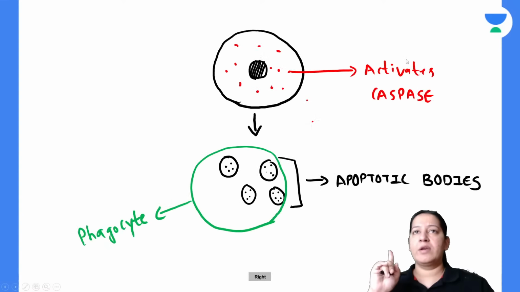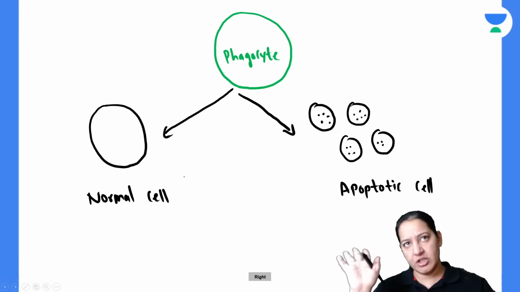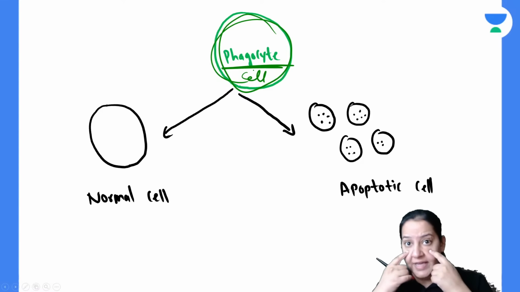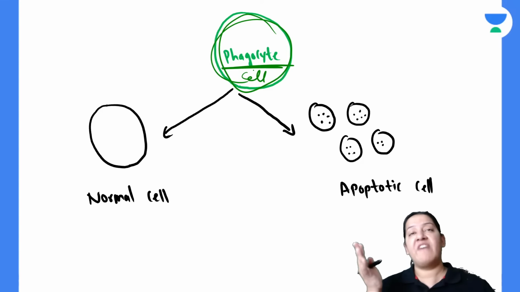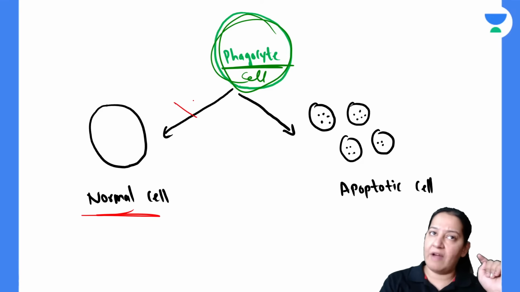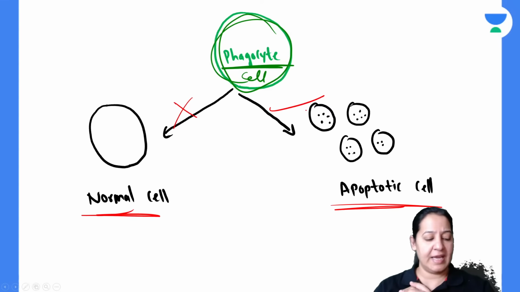I want to ask you one question here about phagocytosis. Can you see a phagocyte is there? It is coming and eating all the apoptotic bodies. My question to you is that this is a phagocytic cell, the green color cell. A phagocytic cell doesn't have eyes. So how does the phagocytic cell decide that this is a normal cell, I don't have to eat it, and this is the apoptotic cell, I have to eat it? How does it decide? Does anyone know?